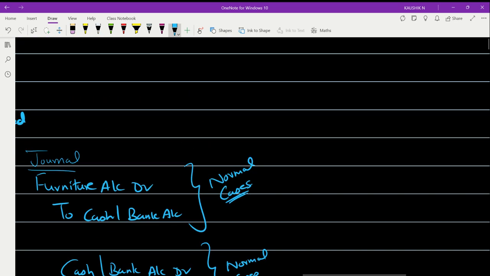But in dissolution, the ultimate process of dissolution is to give away the assets and settle out your liabilities. So in dissolution, when you sell an asset, okay, sale of asset, same example, like for example, furniture.